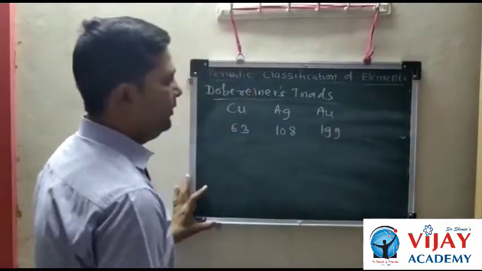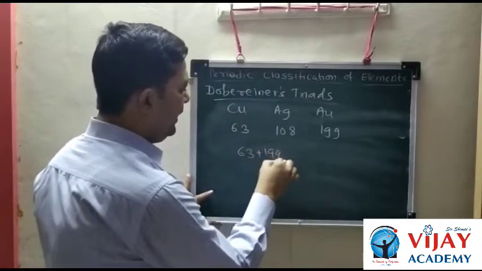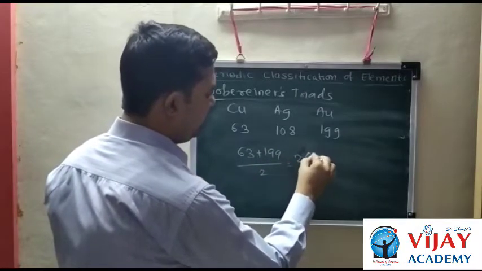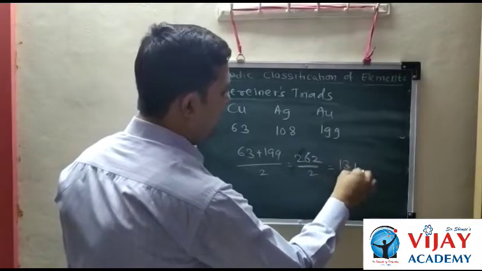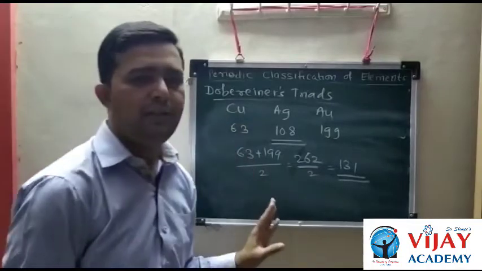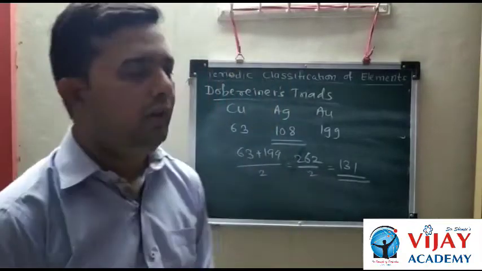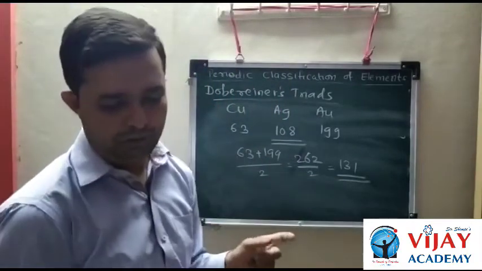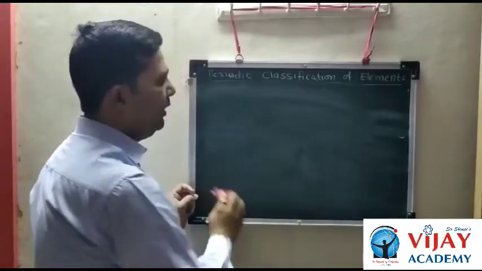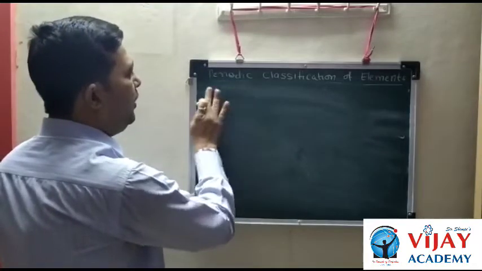So the mean of 63 plus 199 is 131, and that is not approximately equal to the middle element, that is silver. So this is the limitation of Dobereiner's triads law, and that classification was ruled out. After that, the next classification after Dobereiner was carried out by Newlands.